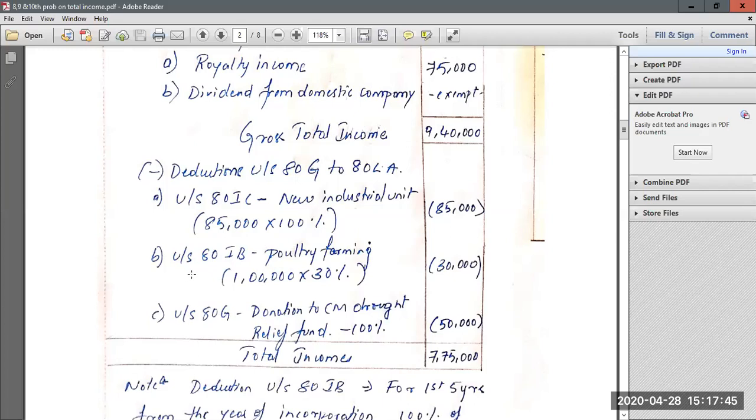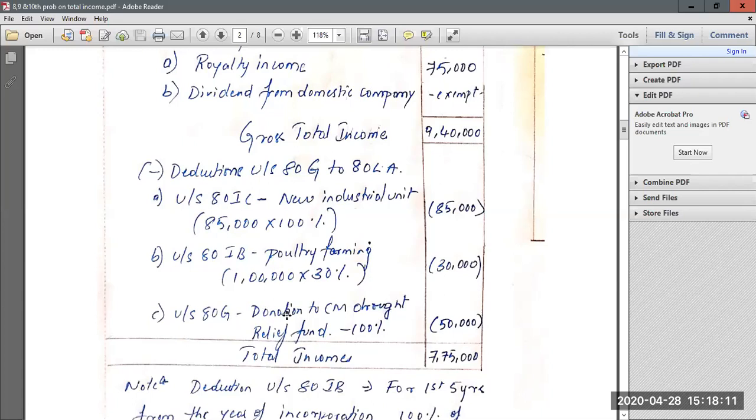Then again, your poultry farming business was started in November, but it has already crossed 5 years. Since it has crossed 5 years from the year of establishment, only 30% of the profit will be eligible for deduction under section 80 IB. So 1 lakh is the income from poultry farming. We have to multiply by 30%. Only 30,000 will be eligible for claiming deduction.